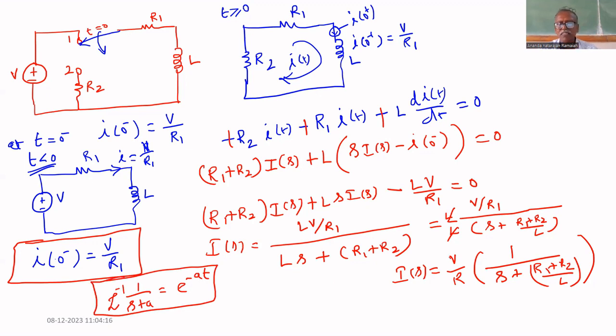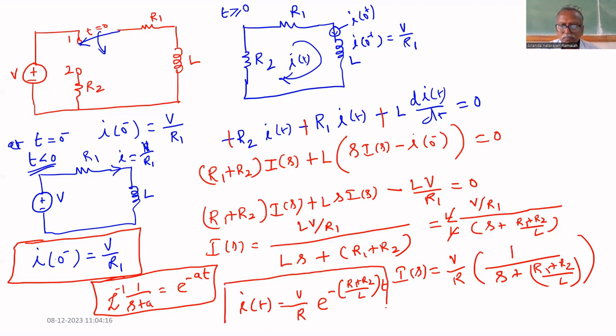By using this expression, we can write i of t equal to V by R1 times e power minus, where a equal to R1 plus R2 divided by L, multiplied by t. So i of t equals V by R1 e power minus R1 plus R2 divided by L t.